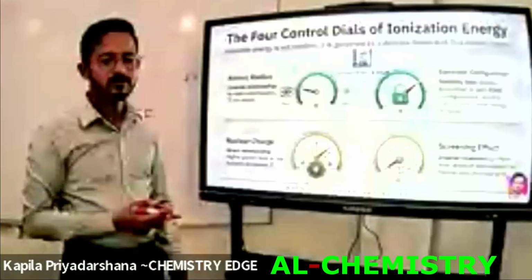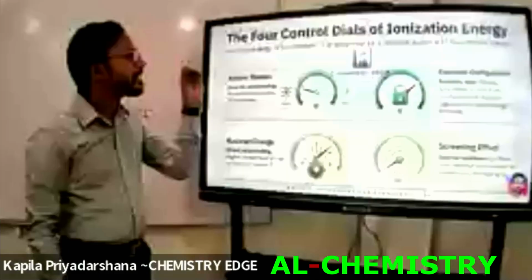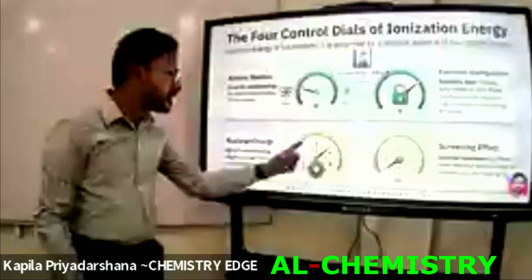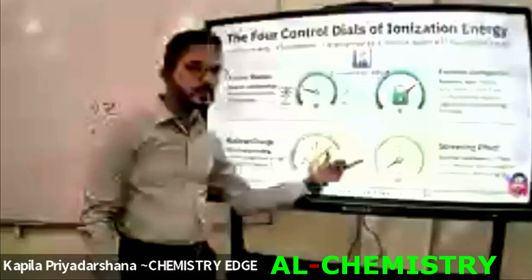Shielding effect, or screening effect. These are the main two factors that affect the ionization energy. These two factors also affect the atomic radius. Due to that, the atomic radius can directly affect the ionization energy. It means these both factors can affect the ionization energy indirectly.